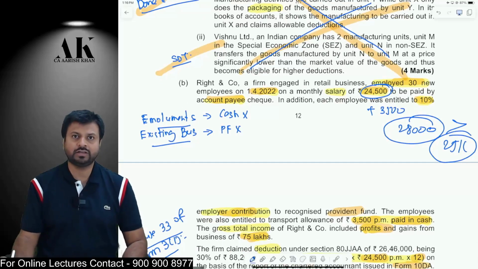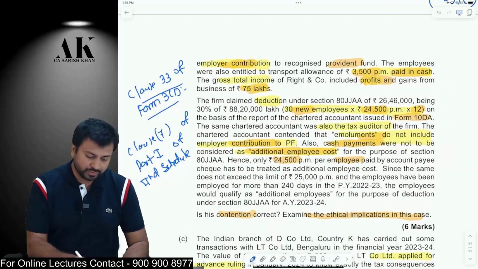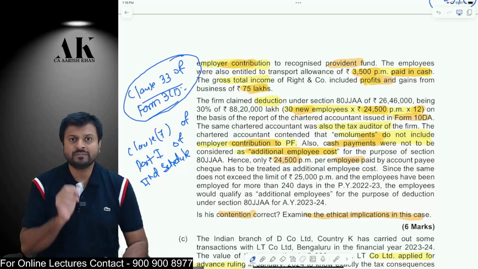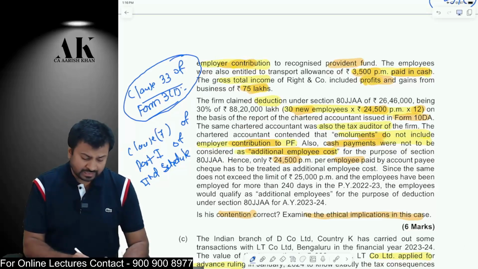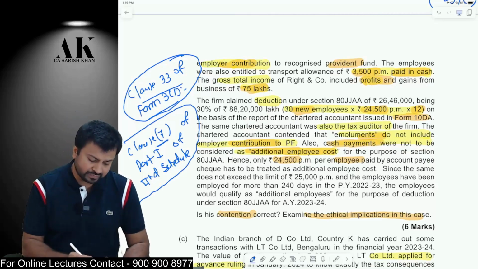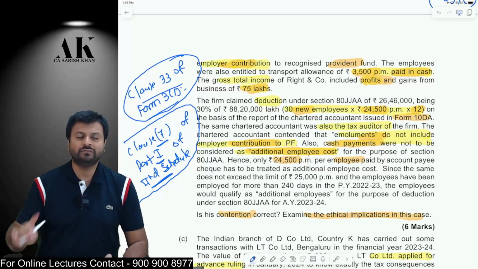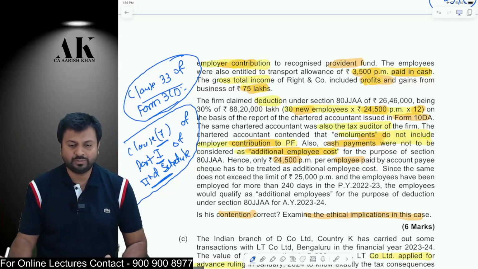Therefore, the chartered accountant is wrong. A chartered accountant should not have made such a comment. He should have reported this in clause 33 of Form 3CD, and if he does not report that, then he is liable for what? Guilty. He is guilty under clause 7 of part 1 of the second schedule of the Chartered Accountants Act 1949, which you would have done in your audit paper. I hope it is clear to all of you.